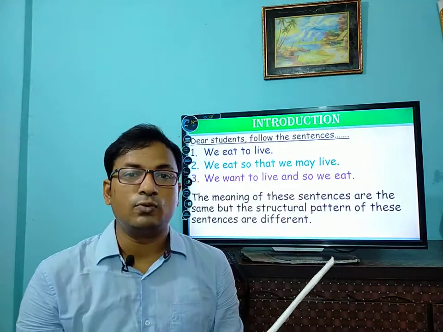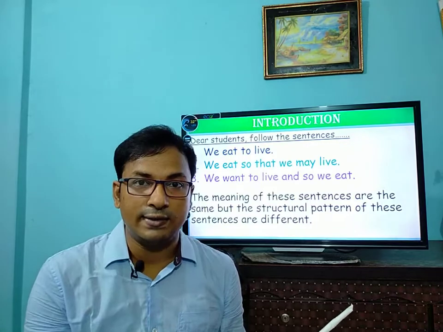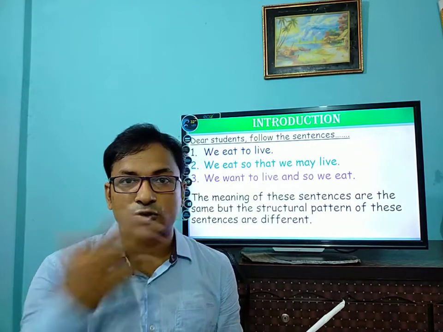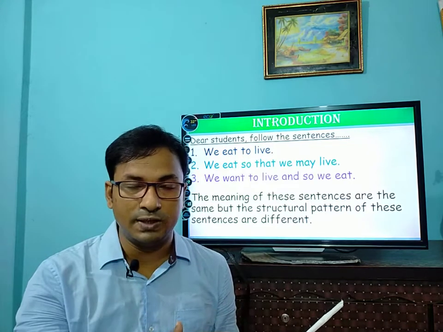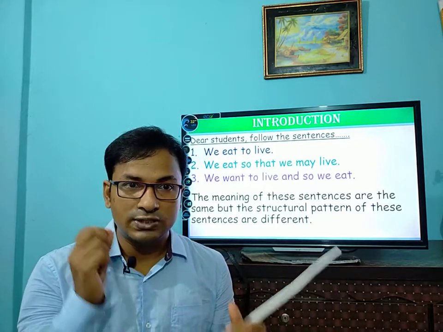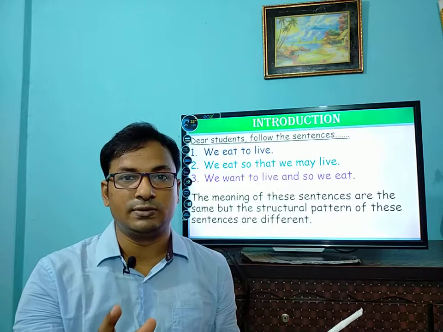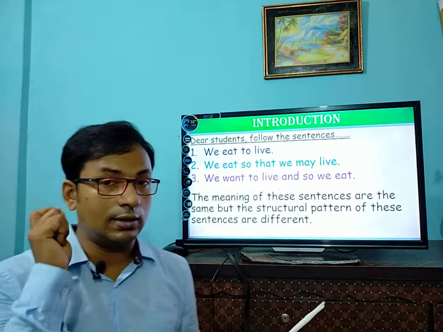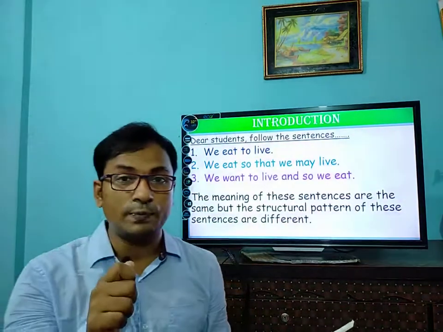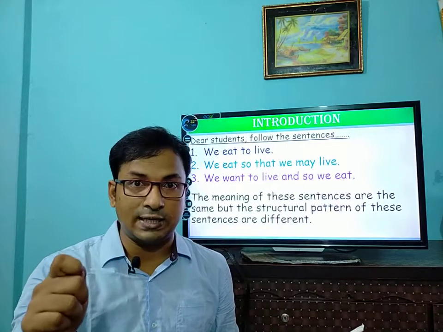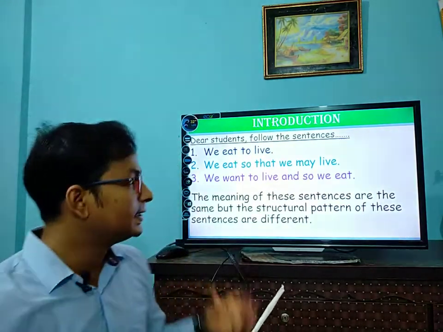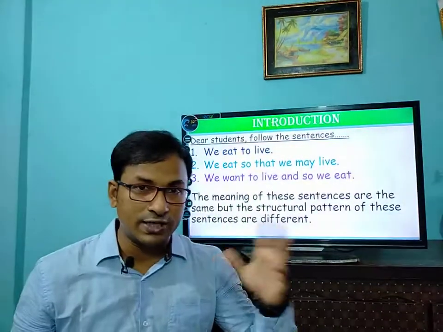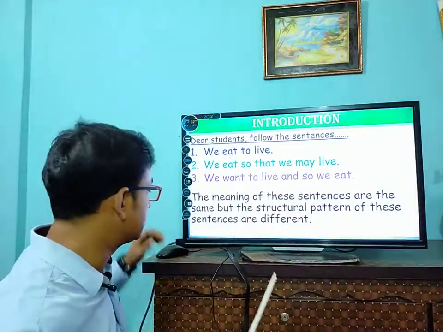Now we will learn how you can change simple sentence into complex, complex to compound, complex to simple, compound to simple, all these things without changing the meaning. Remember that you have to only change the structural pattern, not the meaning of the sentences. The sentence will be the same, but you have to change the structural pattern.